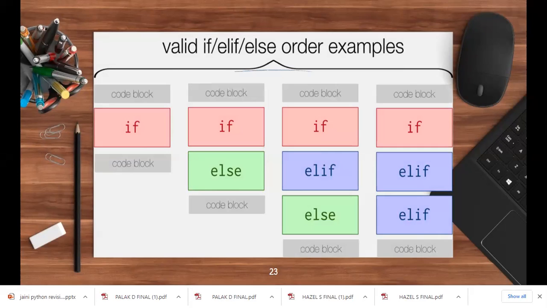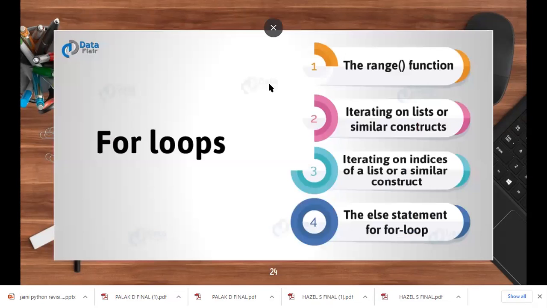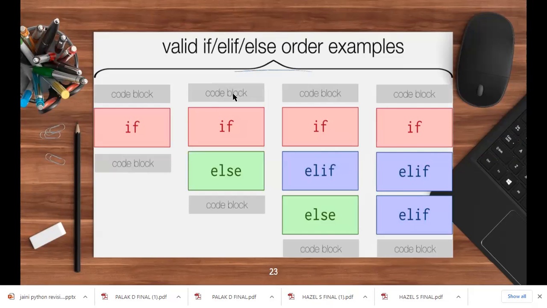Now, in the conditional, the first one, we did if, if else, and then we did if elif else. So these are the valid orders of the if else statements. If else statements are basically decision making statements. They are the statements that make a decision. Okay? Yes, the next one is for loops. So this was the conditional, the if-else program.